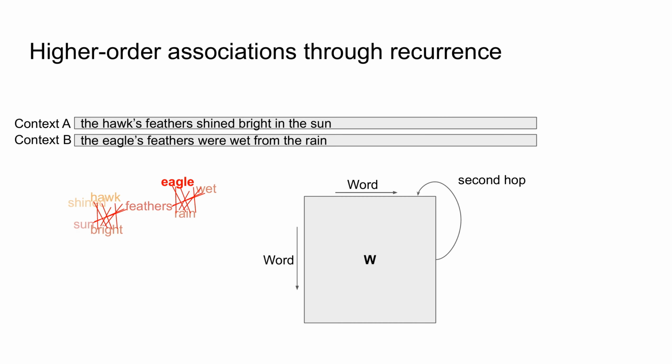Now, if we take the output from the first iteration and use it to iterate a second time, because feathers became activated after the first iteration, this time it activates its neighbors, such as hawk. Although hawk did not co-occur with eagle, it became activated through mediating associations. Hence, it's a kind of latent associate of eagle. We run the iterations many times until the system settles to a steady state or an equilibrium. As the system approaches its steady state during retrieval, latent relationships between words emerge.